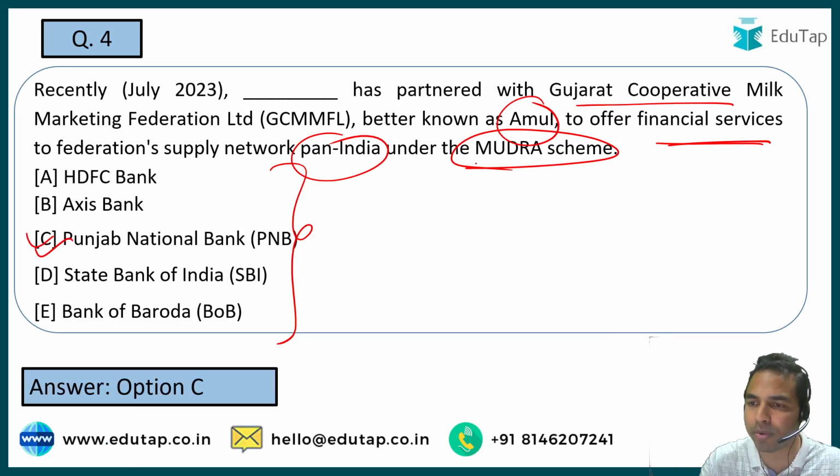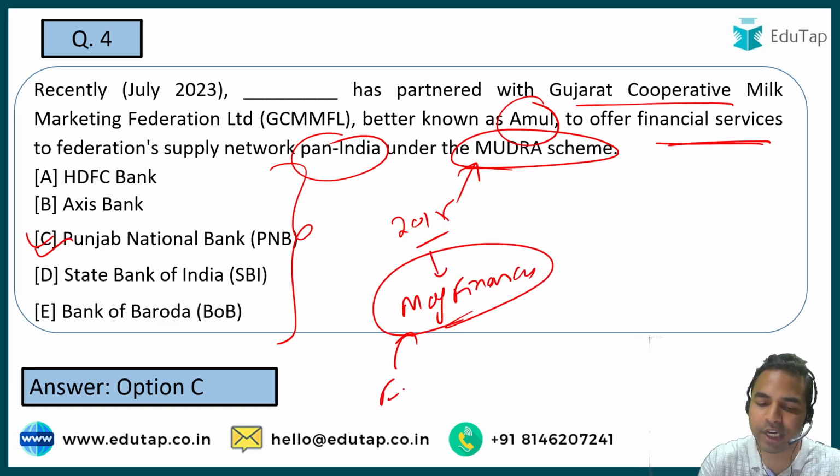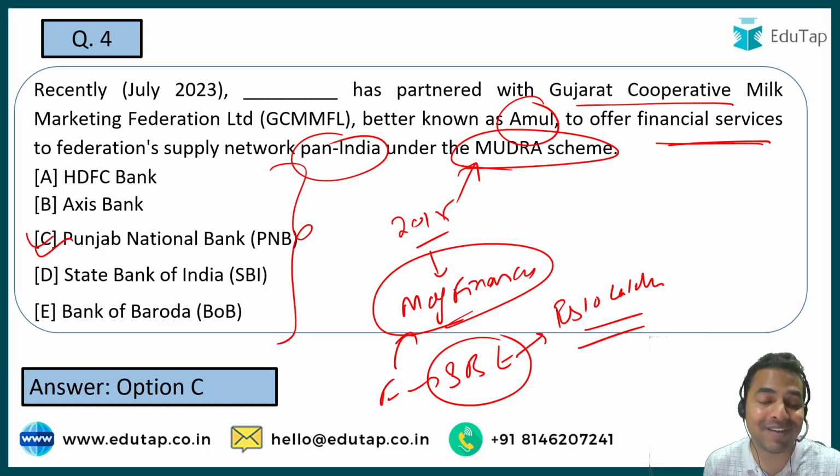So guys, now when I talk about this scheme, that is the Prime Minister Mudra Scheme, it is once again a very important scheme that you have to cover from the exam point of view. It was launched in the year 2015 by the Ministry of Finance. And why exactly was it launched? Basically to finance small business enterprises. It provides financing facilities and loans up to ₹10 lakhs to non-corporate, non-farm small micro enterprises under this particular scheme.